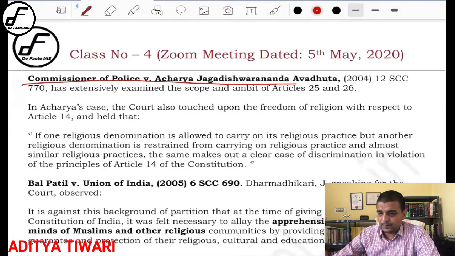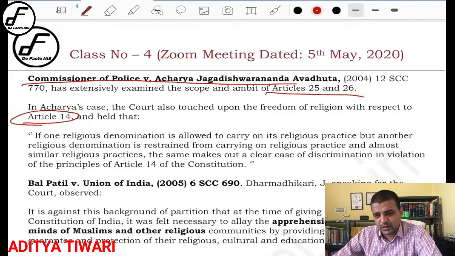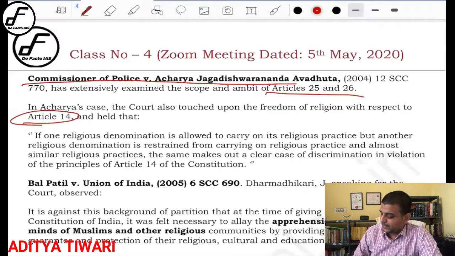Okay, now if you can see the whole thing, one thing is very clear in this particular case, that article 25 has a relationship with article 14. Okay, so that is the interrelationship that I am talking about, right? So most of the questions are always about interrelationship. Okay, so that interrelationship has to be understood by you, has to be read by you. Okay, so please keep that particular thing in mind, right?